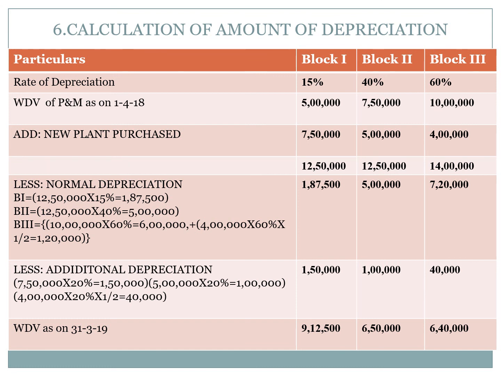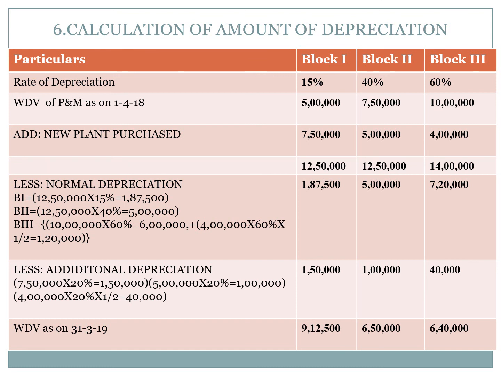Next, block 2, 5 lakhs into 20%, 1 lakh, because the block 2 asset is also used in the business more than 180 days. Amount of depreciation is 1 lakh. Next, block 3, 4 lakhs, but this asset used in the business less than 180 days, we have to give only half of the depreciation. Therefore 4 lakhs into 20% into 1 by 2, the amount of depreciation is 40,000. Additional depreciation, block 1 1 lakh 50,000, block 2 1 lakh, block 3 40,000.